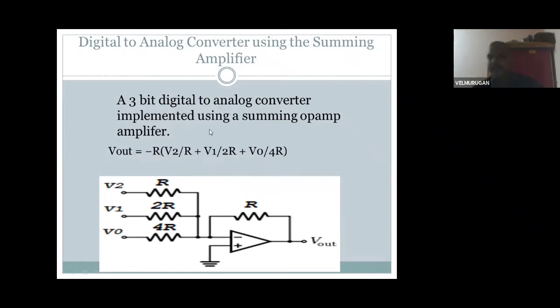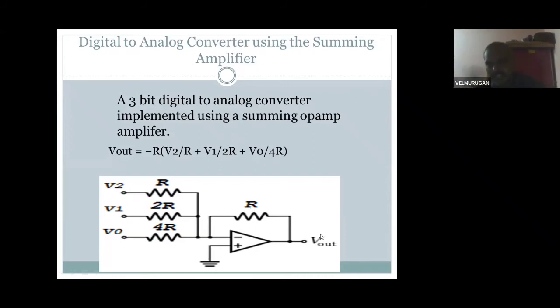Operational amplifier, op-amp IC 741. The characteristics of an ideal operational amplifier IC 741 are high input impedance, low output impedance and high gain. Summing amplifier means we sum the values 0, 1, 1. All the values are summed together, and the reference feedback voltage also uses the R resistors. Then you get the output Vout.